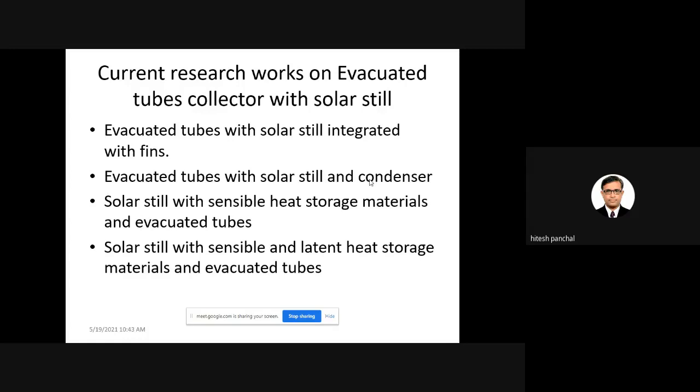The third one is the same thing, called solar still with evacuated tubes and with condenser. And you can use sensible heat storage material. Sensible heat storage material can store the excess heat, and that will be released during the off-sunshine hours. You can also use the same system with combined storage, that is, sensible and latent heat storage material. This combination of solar still with sensible heat storage material, latent heat storage material, evacuated tubes and condenser has still not been attempted by researchers.